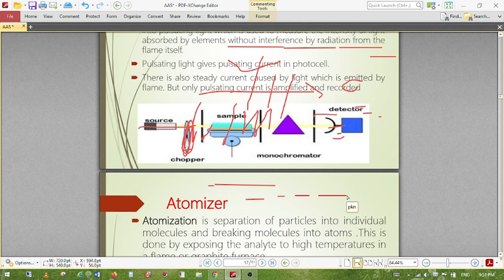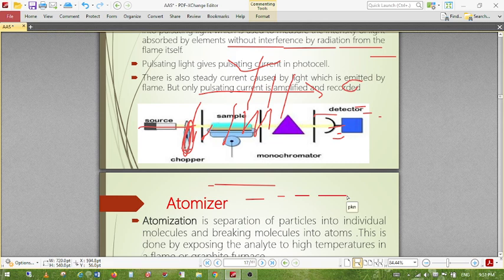So there is a different flame for different elements. For potassium, we have to use this blue flame. For sodium, we have to use this type of flame. For copper, cobalt, and calcium, this type of flame. For copper, we have to use a different type of flame. We have to choose different kinds of fuel as well as oxidant, depending on what kind of temperature we have to reach.